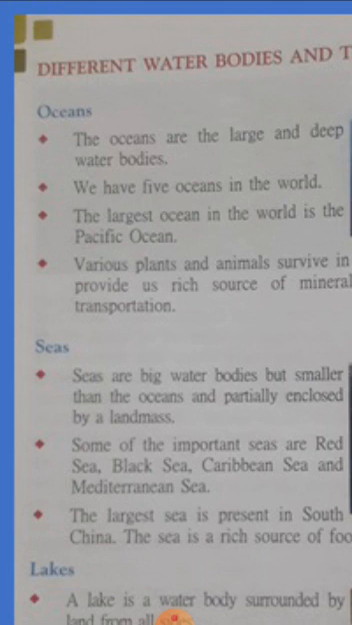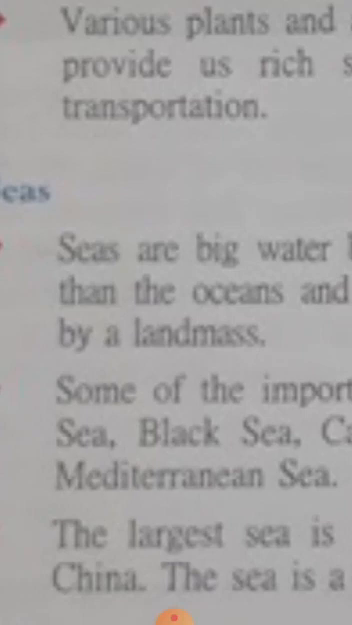Seas are big water bodies but they are smaller than the oceans and usually closed by the land mass. So many seas are there: Red Sea, Black Sea, Caribbean Sea, Mediterranean Sea, Arabian Sea. All these are examples of seas. The largest sea is present in South China. Which is the largest sea? South China Sea.